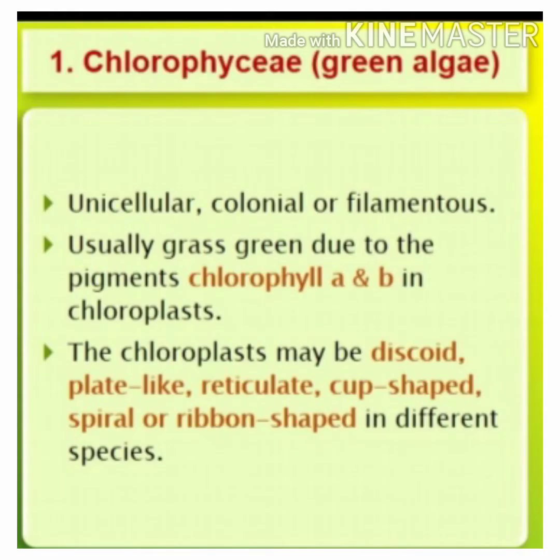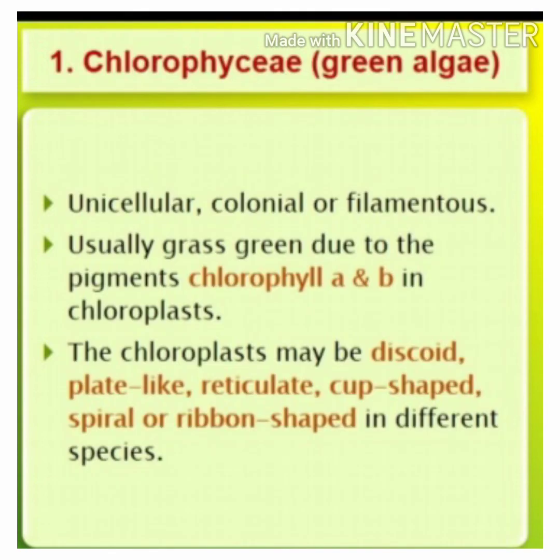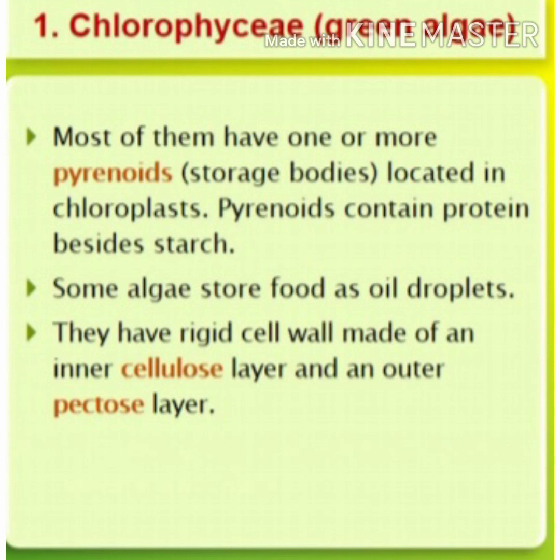First, Chlorophyceae or green algae. They are unicellular forms. Colonial or filamentous forms are present in this group. Usually grass green due to the pigments chlorophyll A and B in the chloroplast. The chloroplast may be of various shapes. They are discoid, plate-like, reticulate, cup-shaped, spiral or ribbon-shaped in different species. Most of the chlorophycean members have one or more pyrenoids. Pyrenoids are the storage bodies which are located in the chloroplast.